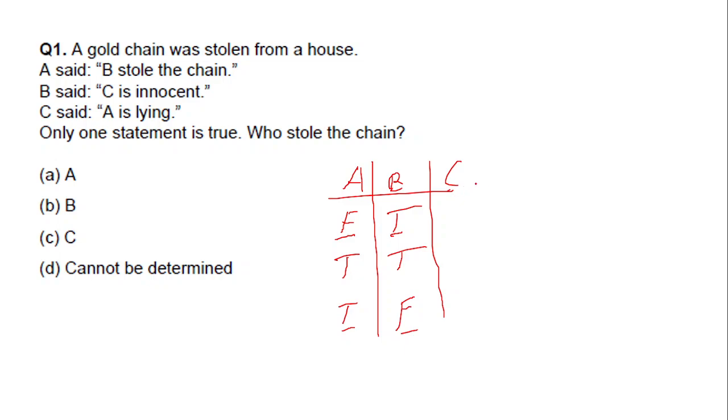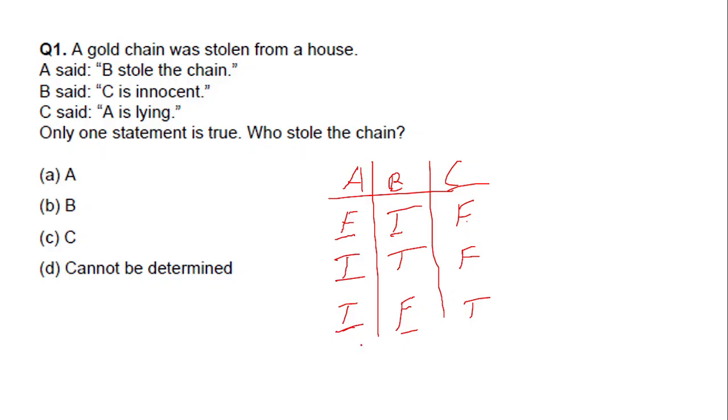Okay, last one. We'll assume C is the thief. A said B stole the chain. False. B said C is innocent. False. C said A is lying. True. A is lying, because when this is false, this will become true. So in this, we get very easily the first statement.